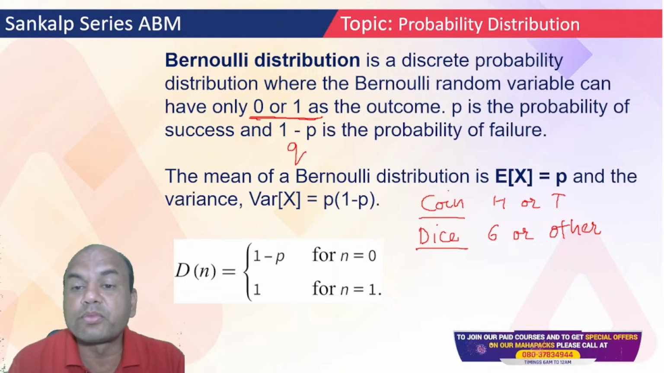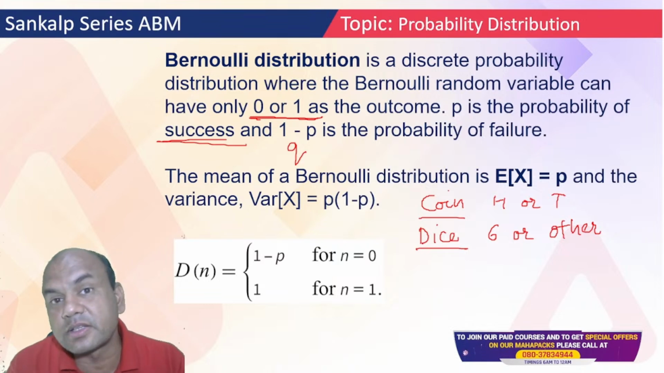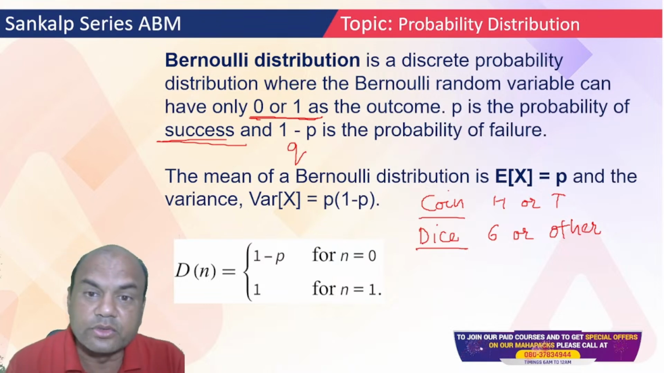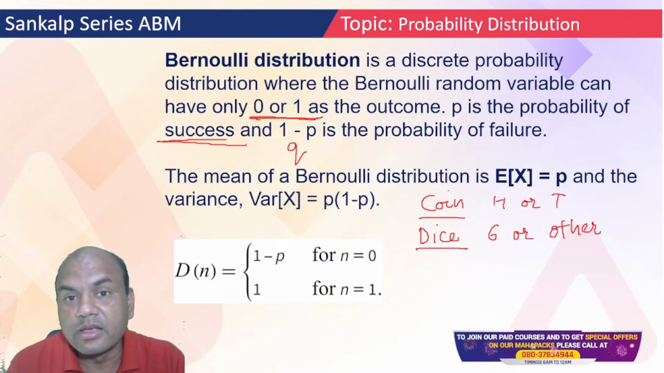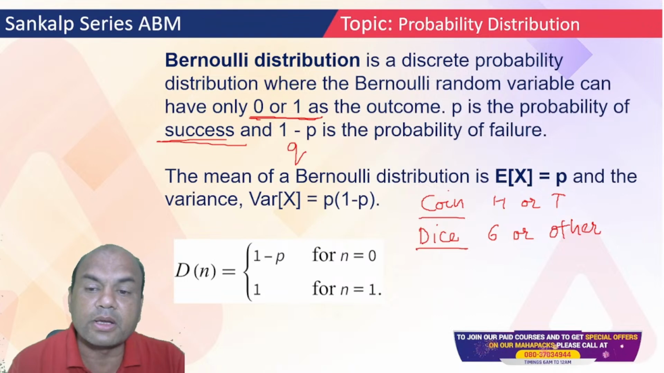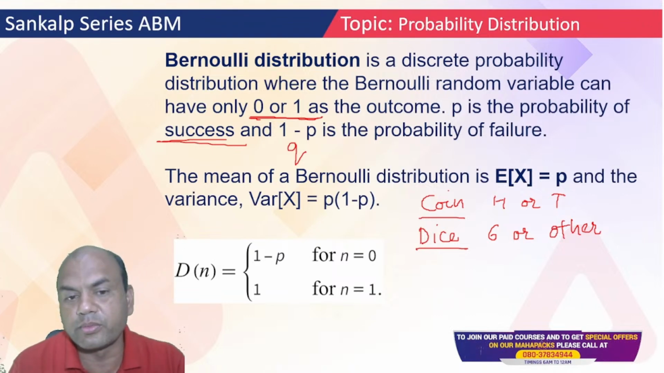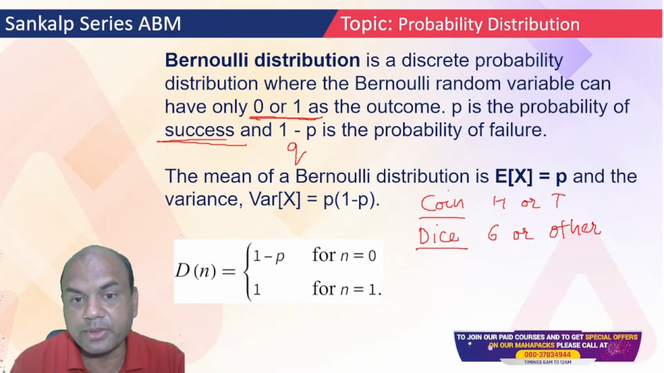P is the probability of success and Q is the probability of failure. Success means that probability which is asked in the question. If they ask, if I throw a coin, what is the probability of getting a head, then getting the head becomes the success and getting the tail becomes the failure. The mean of Bernoulli distribution is E(x) equals P and the variance is P into Q. So Bernoulli variance is P into Q.